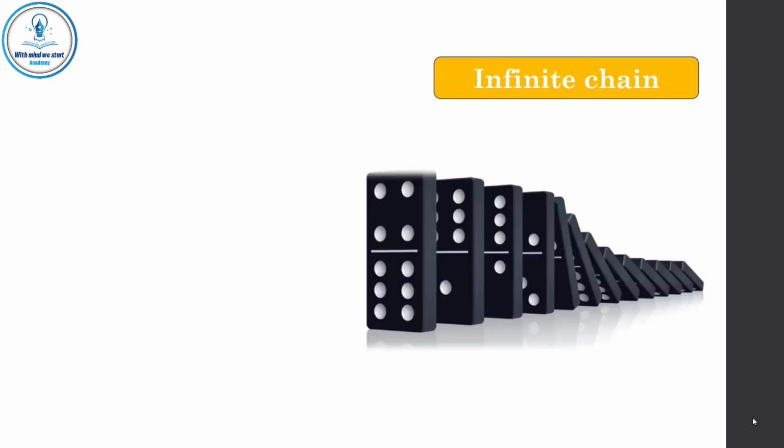Some people may try to deny the law of the impossibility of an infinite chain of causes. This law says that it's impossible to have an infinite chain of causes. There must be a first cause. If you deny the first cause, this means denial of the first result, which is the second cause.